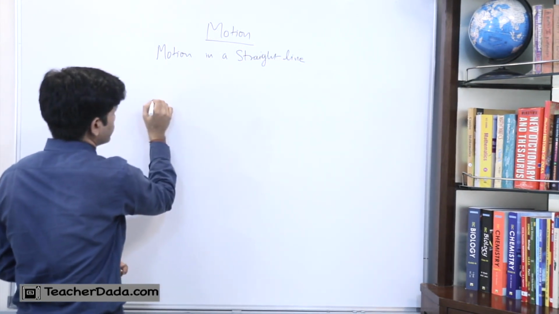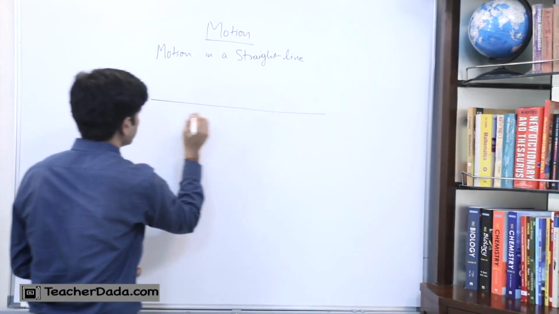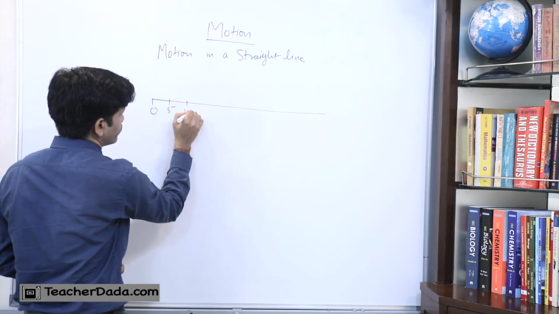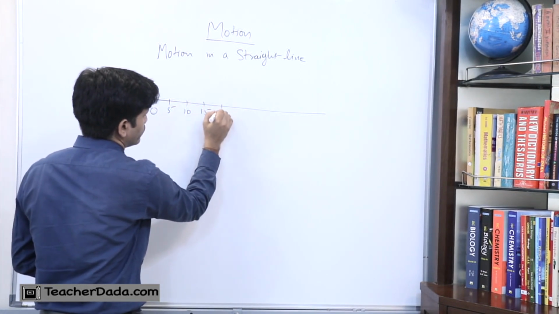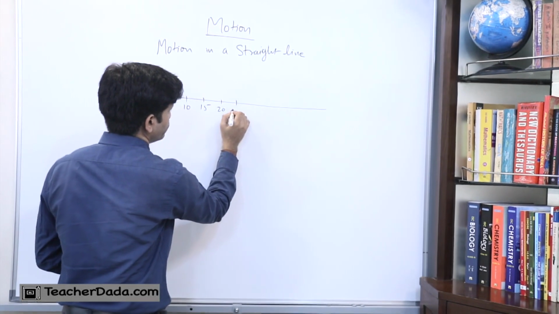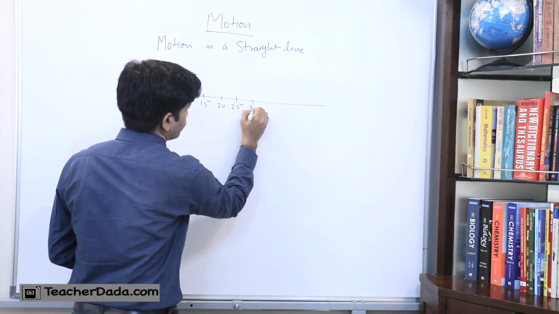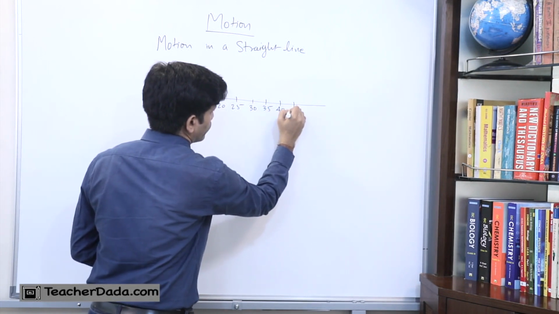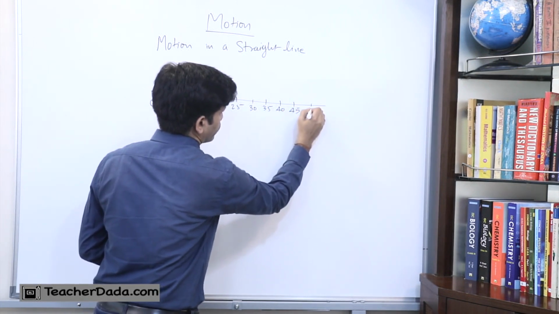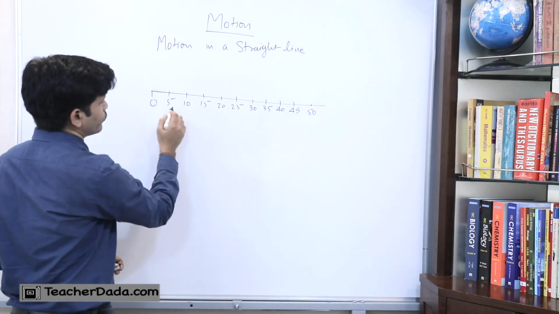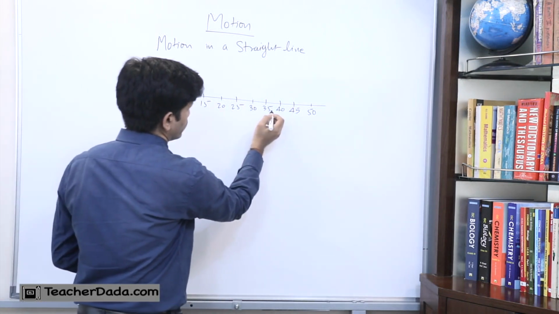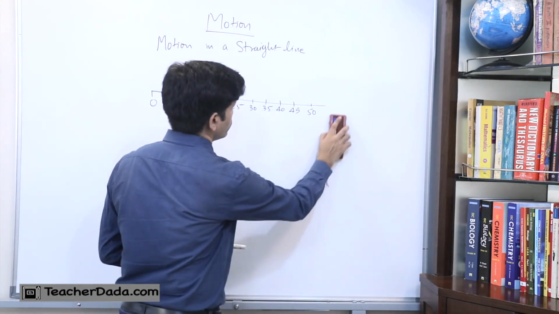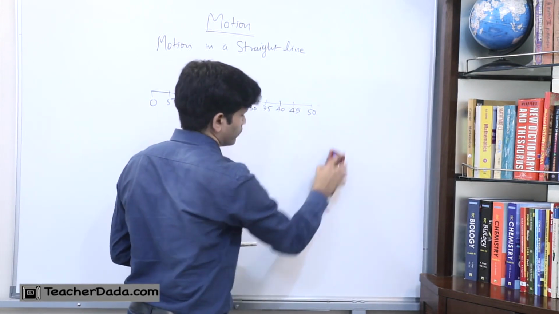Suppose I draw a line here like this, and I write here some numbers like 0, 5, 10, 15, 20, 25, 30, 35, 40, 45 and 50. Till 50 I wrote the numbers.